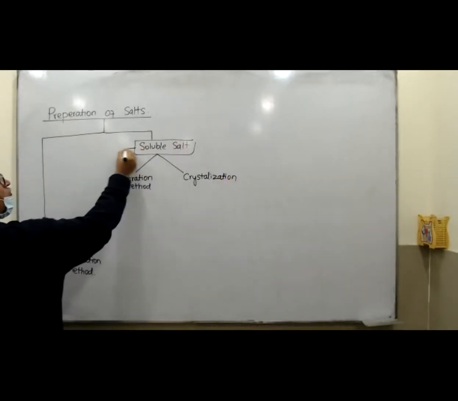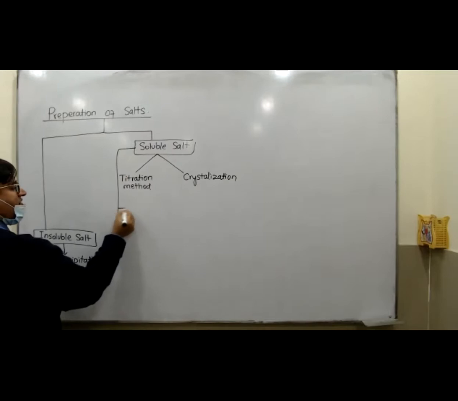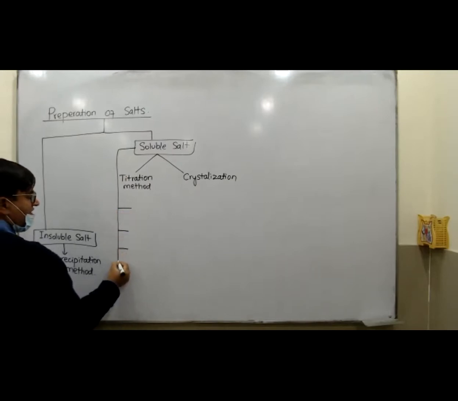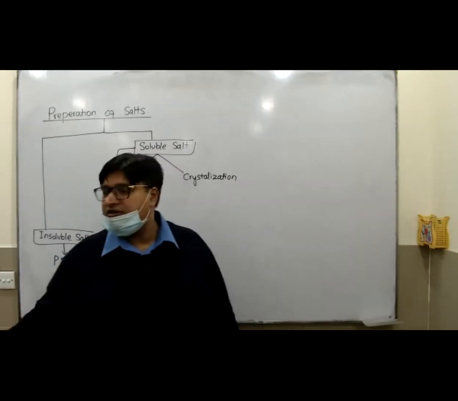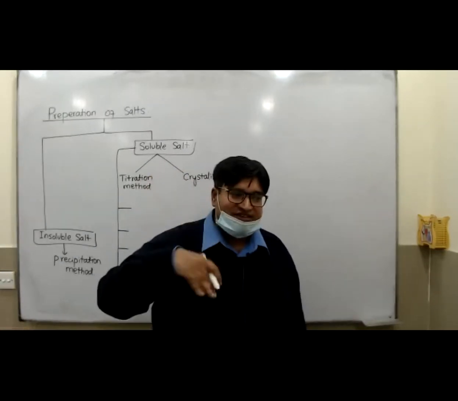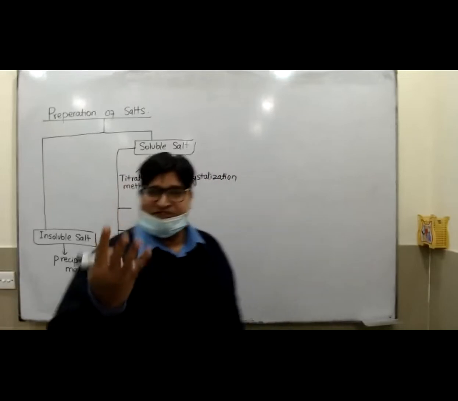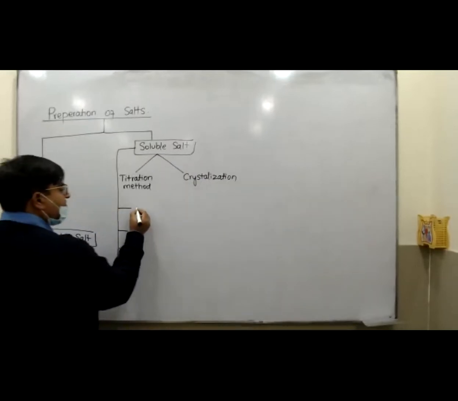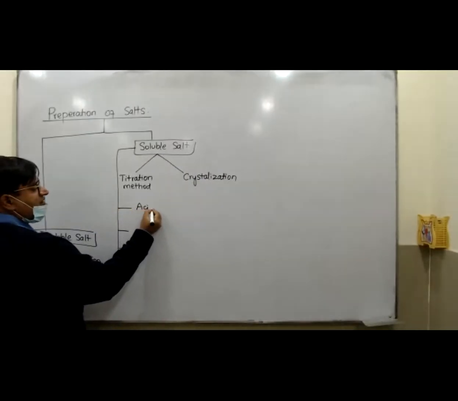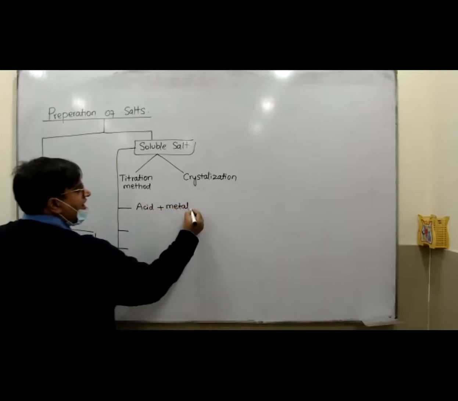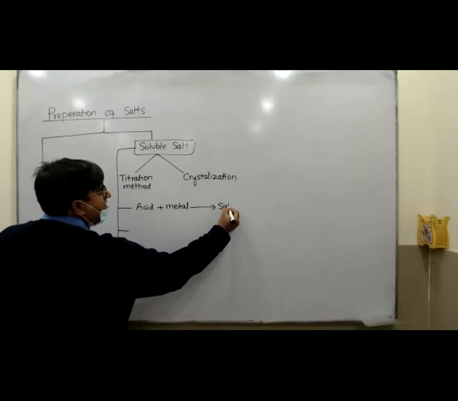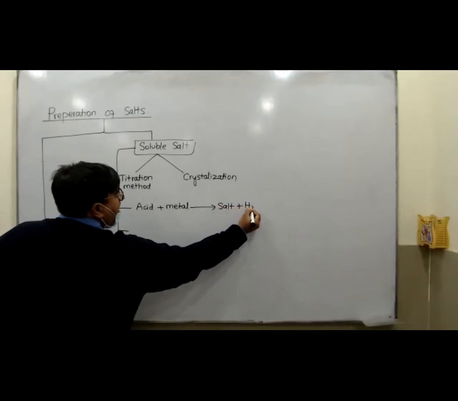Remember, the soluble salts can be prepared by the reactions of the acids. I have told you acids have four reactions. Acid can react with four substances. The first, acid could react with the metal, and as a result you are going to get salt plus hydrogen.